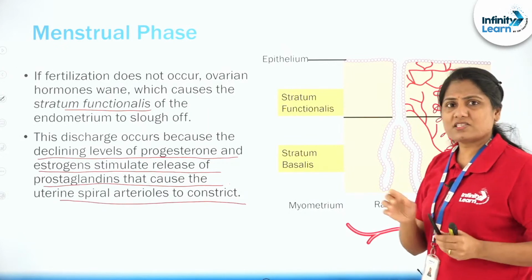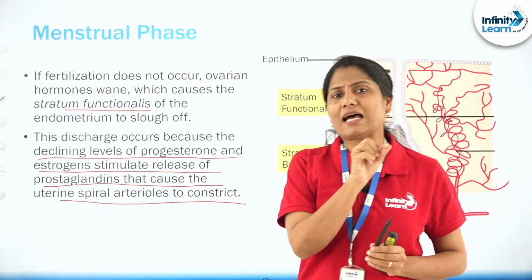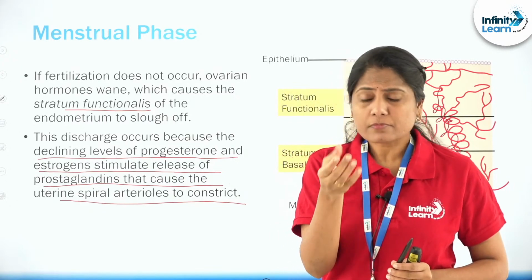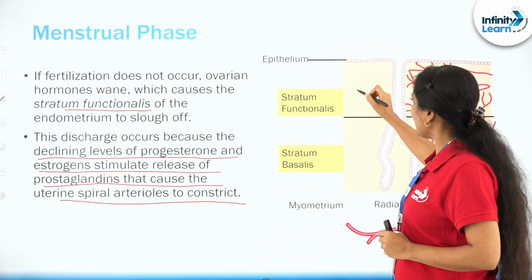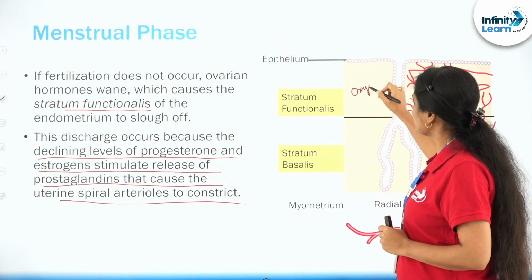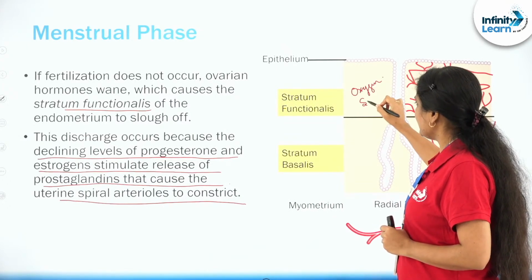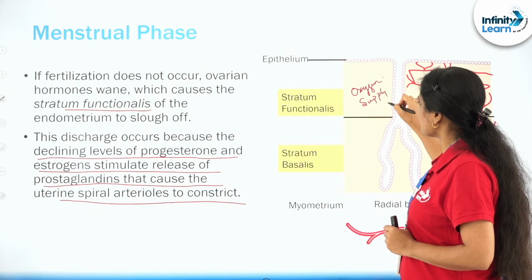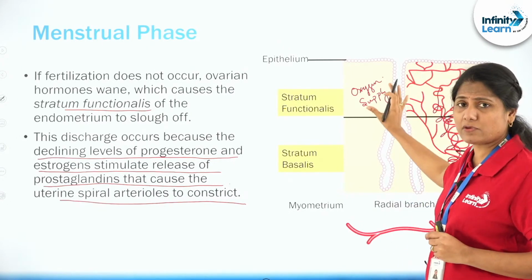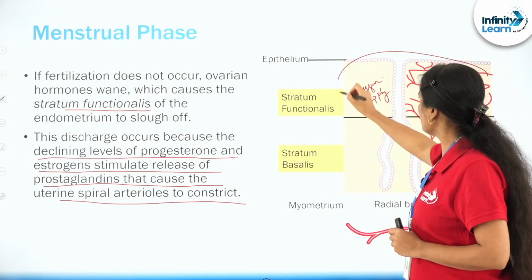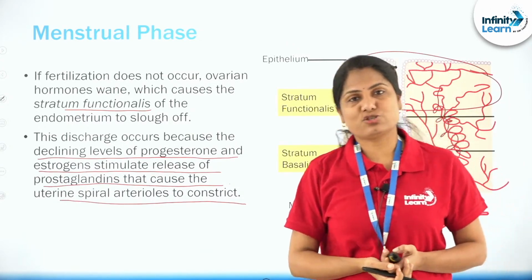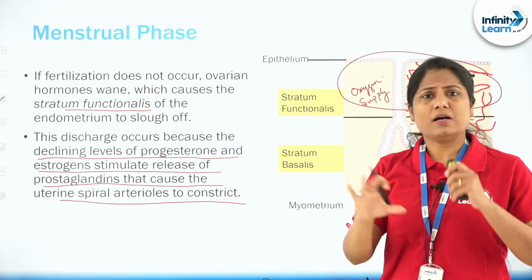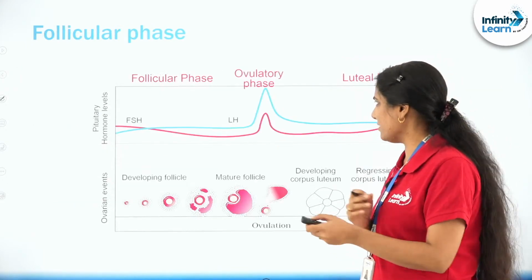So what is constriction? It is decreasing the diameter of these blood vessels. So what happens when constriction occurs? To the stratum functionalis, there is no oxygen supply, right? It is deprived of oxygen. So what is happening to this particular layer? That is what is being sloughed off and shed. Beautiful, amazing mechanism that we have, right?